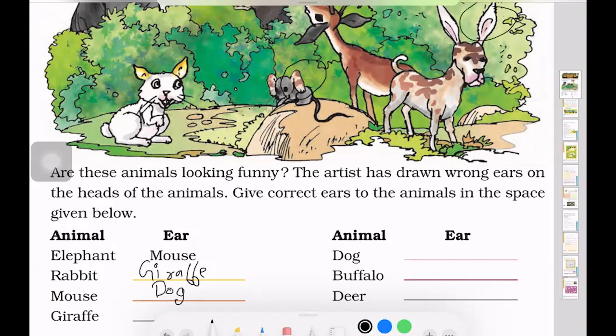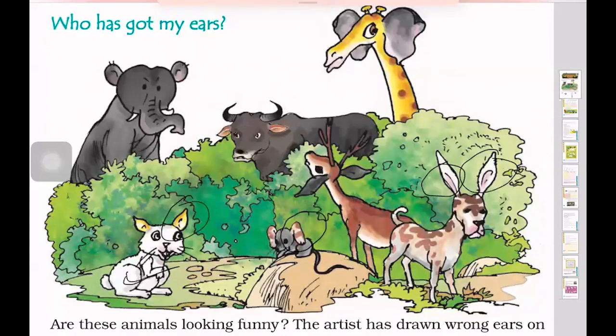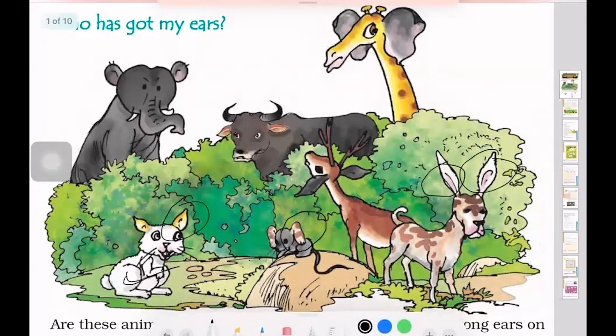Then dog has the ear of rabbit. You can see these ears match with this body. So dog has the ears of rabbit. Then buffalo has the ear of a deer, and deer has the ear of buffalo. Let us look at it. So here you can see that the deer has the ears of buffalo, whereas the buffalo has the ears of the deer. Okay, we have noticed it.